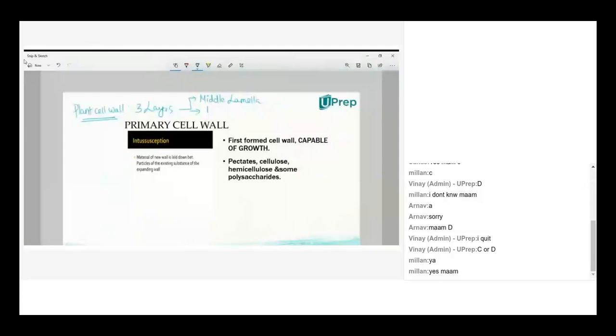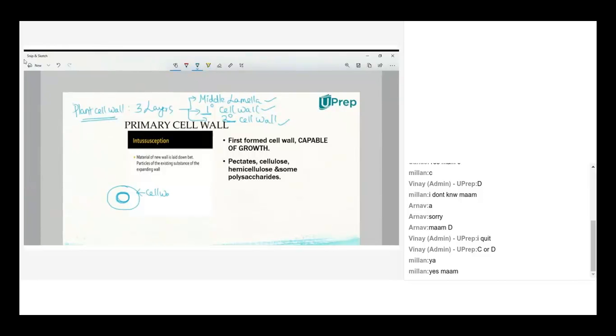Assume that this is a plant cell, just a cell inside a plant. Now when you take a plant cell, it is surrounded by a cell wall, we are saying. If this is the cell wall, again the cell wall is made up of various layers. The first, foremost outer layer is called the middle lamella.